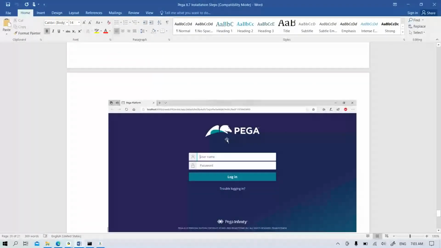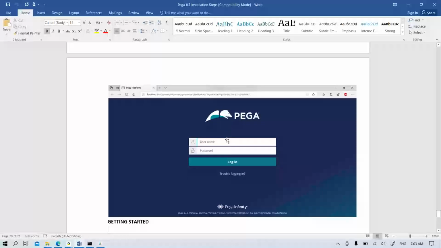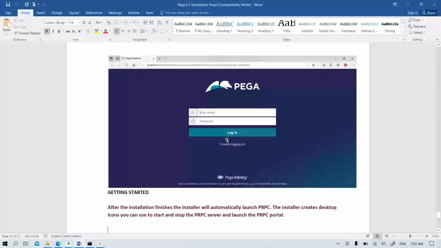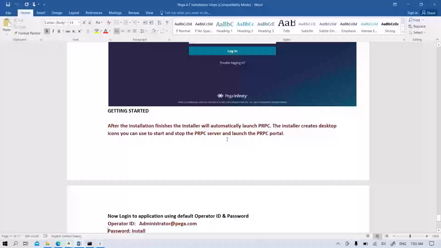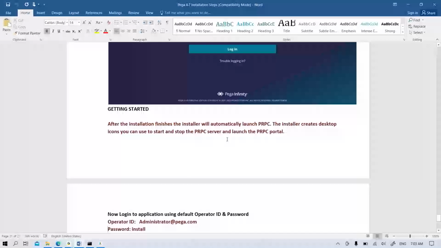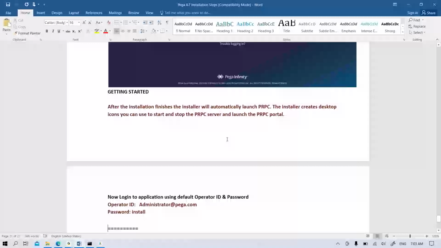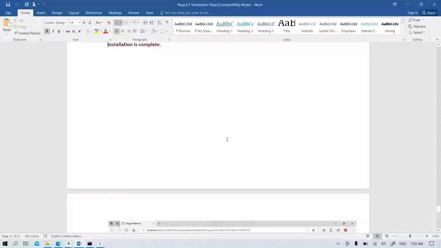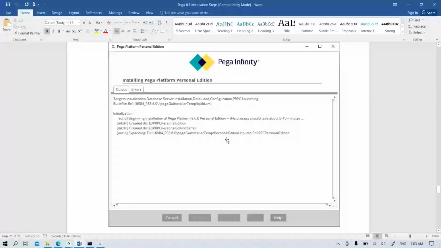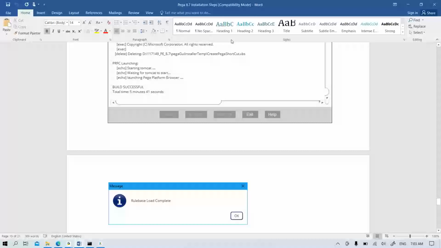Suppose in any case installation is not successful, in that case we have to uninstall and reinstall. Success means we get the status message, but if it failed, you also get the status in the Visual logs.